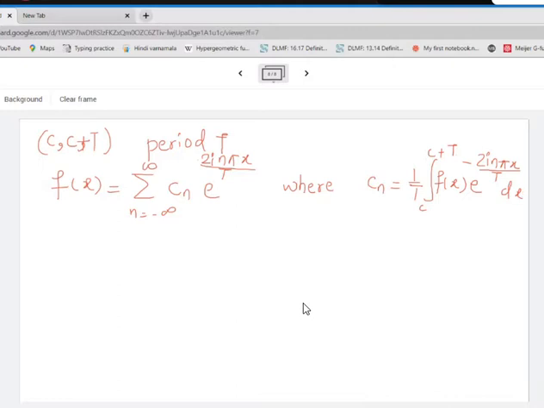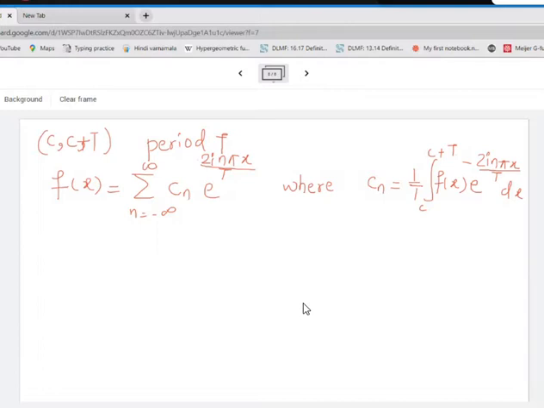Okay, so this is the complex form of the Fourier series of a function which is defined in the interval c to c plus capital T. Okay, so capital T happens to be its period.